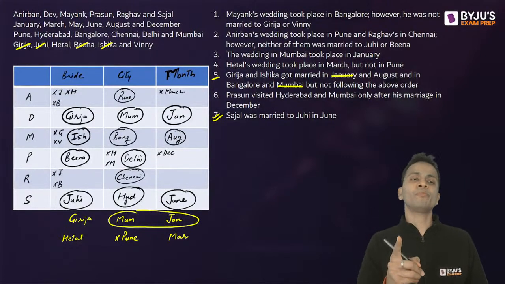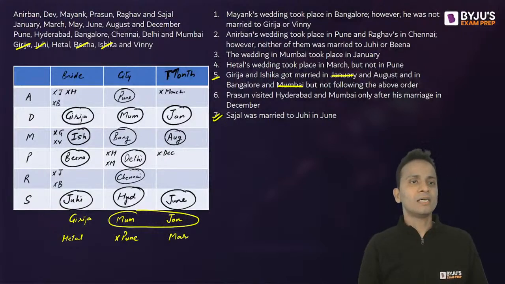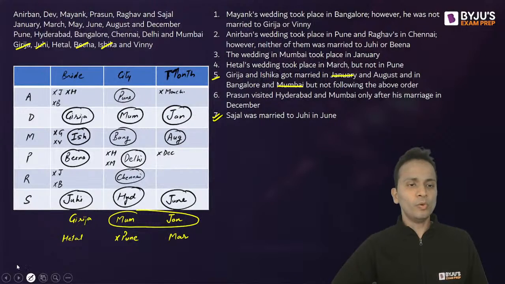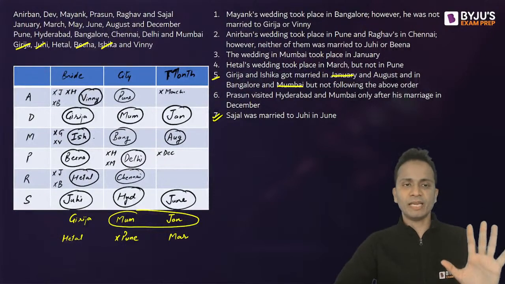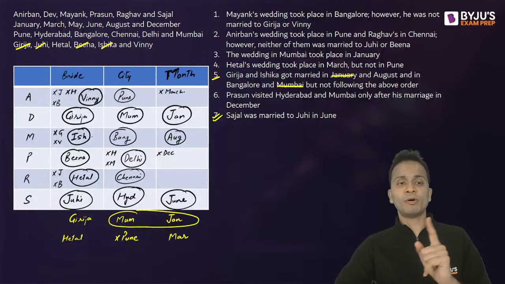Now Hetal cannot be the bride of A. So Hetal will be the bride of R. So Hetal will come here. And the last lady which is left is Vinny. Vinny will be the wife of A. Okay, so all 6 wives I have kept here. Done. Now let's talk about the month.